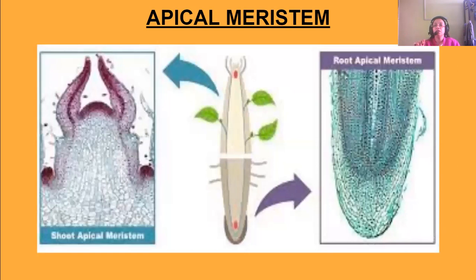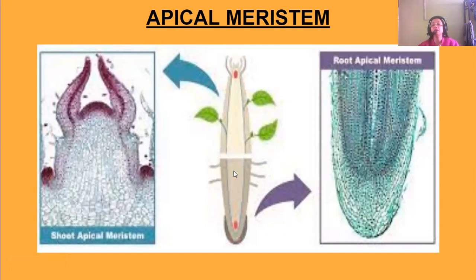Next, see, this is the picture of the apical meristem. This is the apex of the plant. These are the leaves coming out. So this portion has the apical meristem, which grows and divides and adds new cells, which helps to increase the height of the plant.